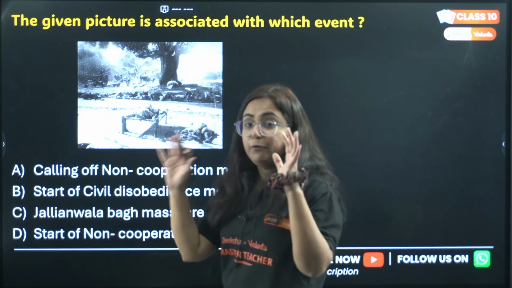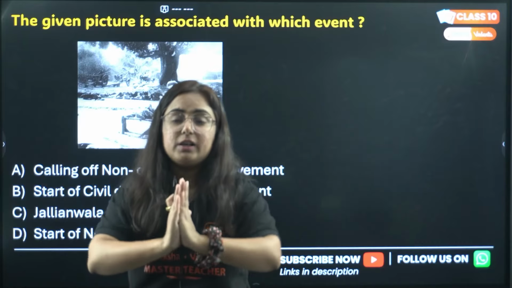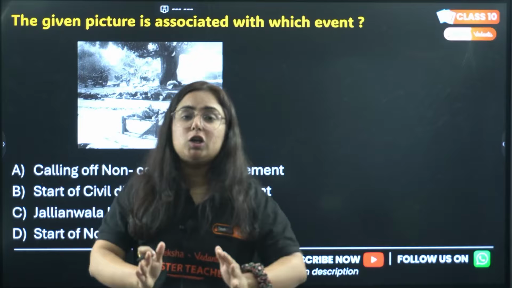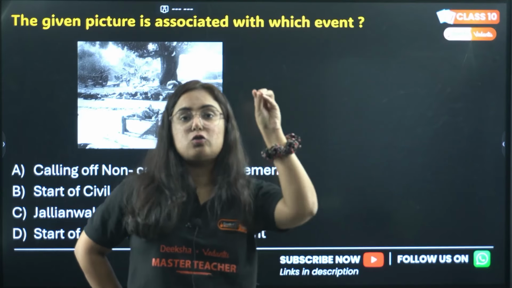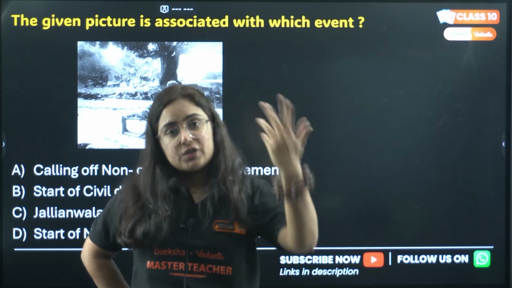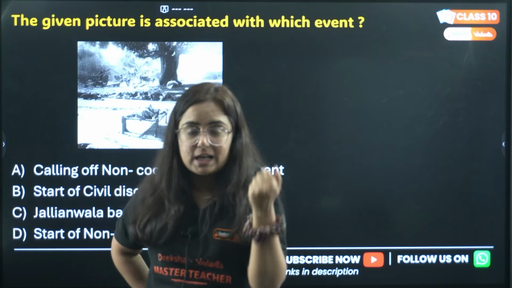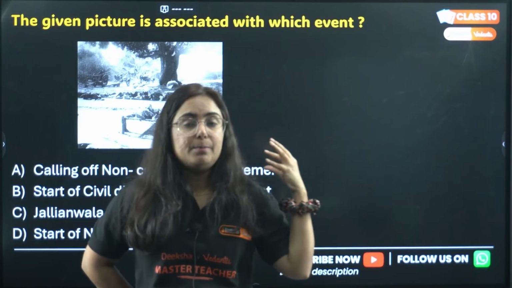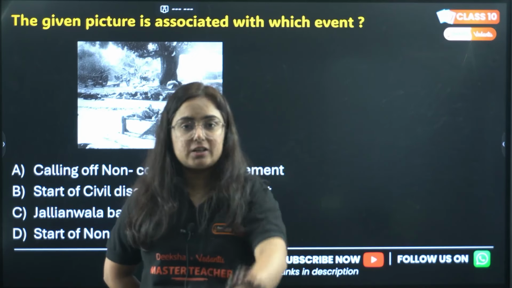Students, the given picture is associated with calling off the non-cooperation movement. The non-cooperation movement was started by Mahatma Gandhi as a response to the end of Rowlatt Satyagraha, the Jallianwala Bagh massacre, the Khilafat issue, and for the demand of Swaraj. But what happened? Violence happened. People were peacefully doing processions, and somewhere the police came, hit them, and started violence.